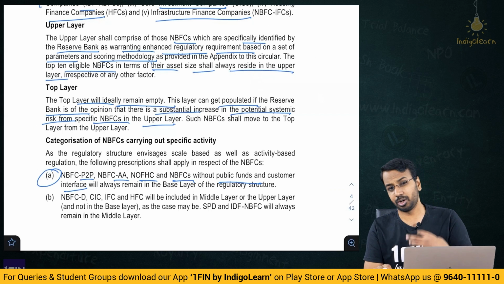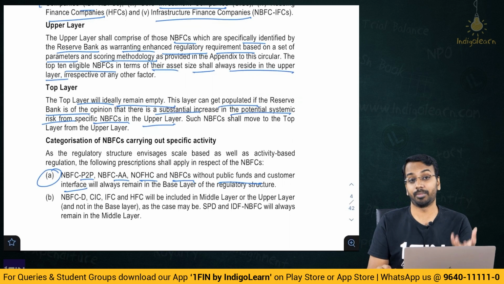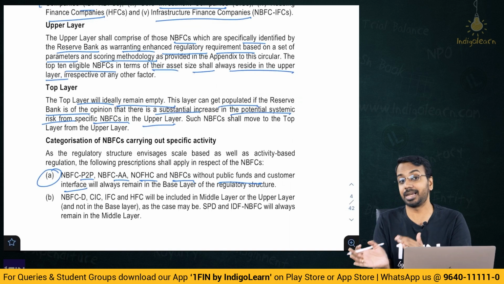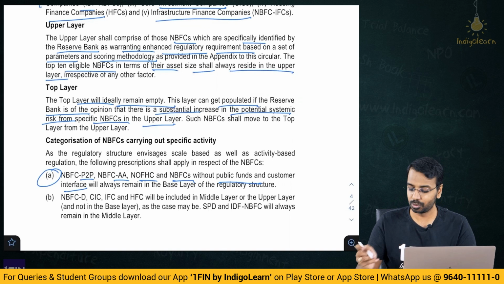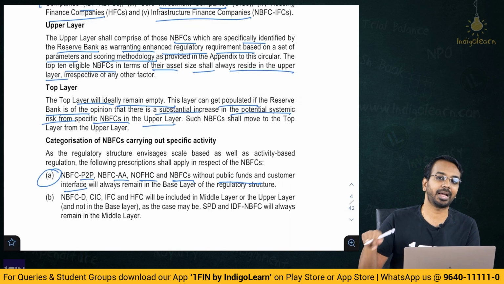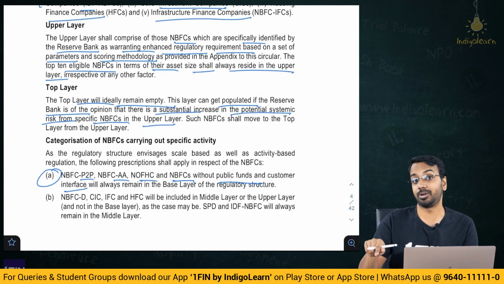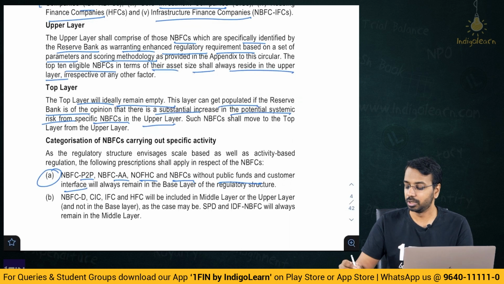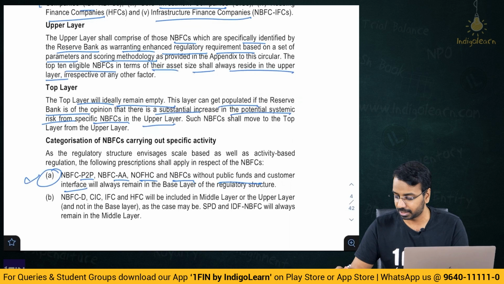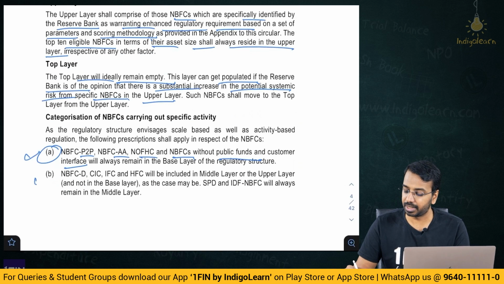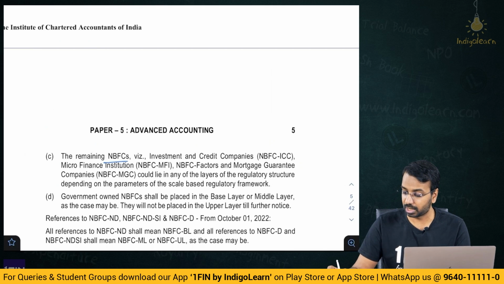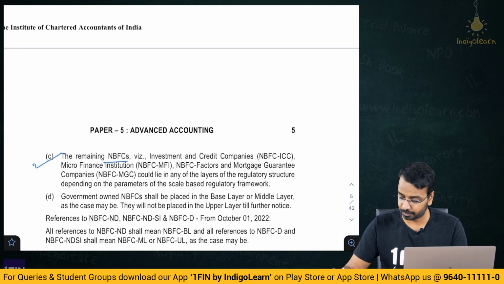See, because when I say peer-to-peer, my money I am giving to somebody, right? So I know the risk involved. It's not that I am giving to a bank and then bank is lending based on its will. So if I deposit money to the bank, I don't have a control as to whether the bank can lend to some person or not lend to some person. But in case of peer-to-peer lending, I know the risk involved. So that's why they have been kept under the base category, right? Then you have some specific category of NBFC which will always remain in middle layer, and the remaining NBFC which are larger ones will remain in top layer, right?